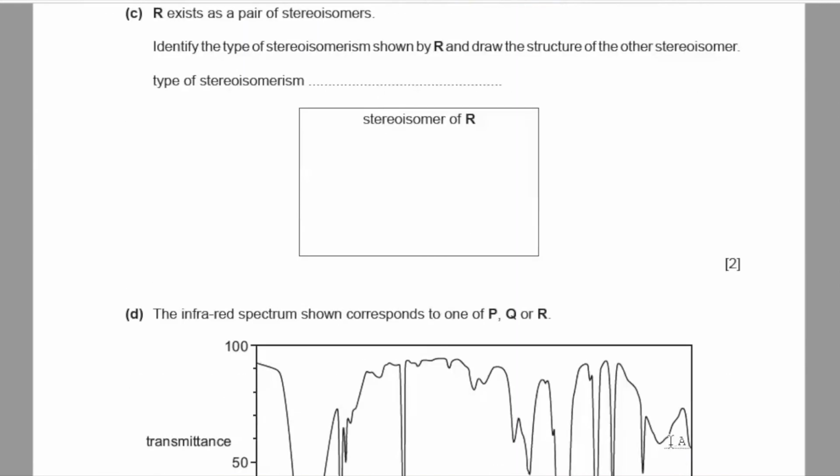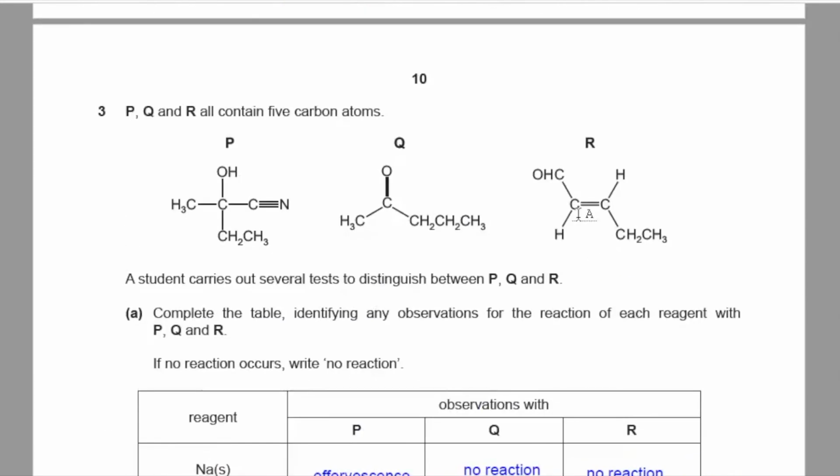Part C, R exists as a pair of stereoisomers. Identify the type of stereoisomerism shown by R and draw the structure of the other stereoisomer. So R is basically an unsaturated carbon structure. There are two types of isomers, one with a chiral center, which are optical isomers, which definitely isn't R. So the type of isomerism for R is geometrical.